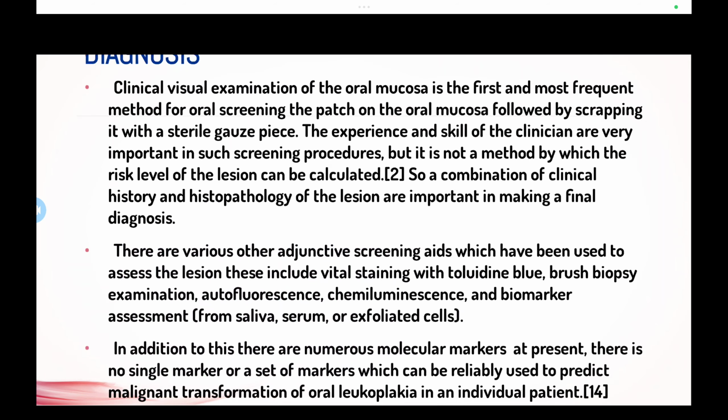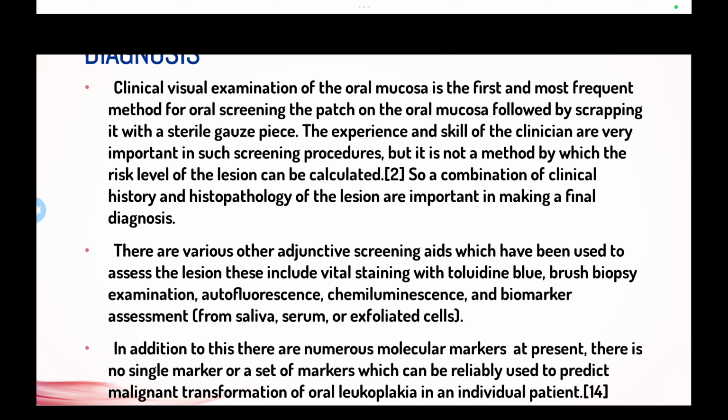The experience and skill of the clinician are very important in such screening procedures. But it is not the only method by which we can examine the risk level of the lesion. So a combination of history and histopathology plays an important role in the final diagnosis.